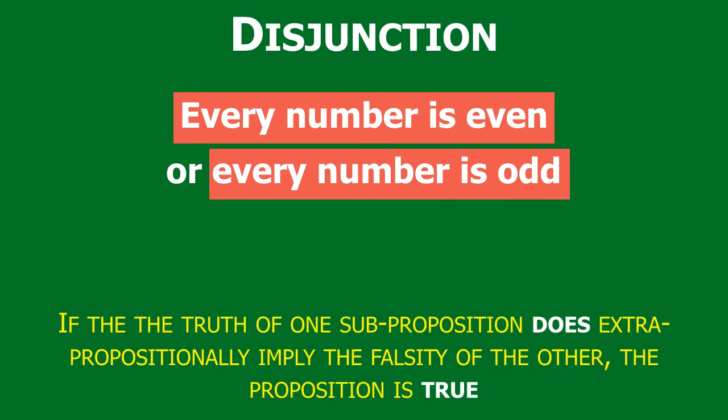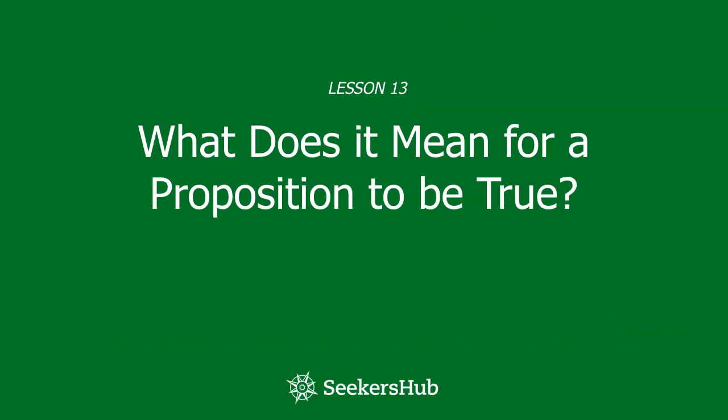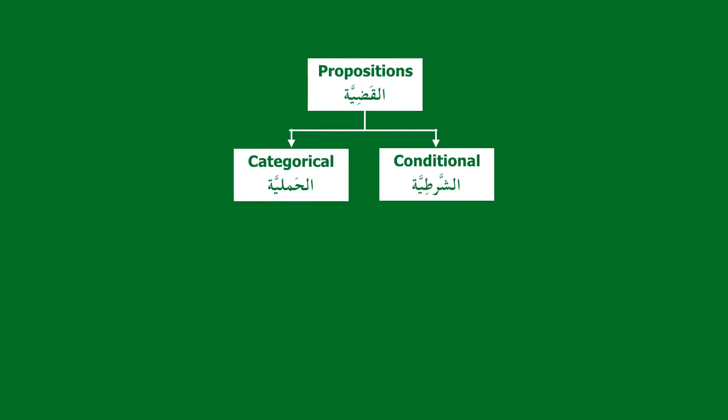If this corresponds to reality, if in reality the truth of one proposition entails the falsity of the other and vice versa, then the proposition is true. Otherwise, it's false. So what does it mean for a proposition to be true? Well, propositions are either categorical or conditional.